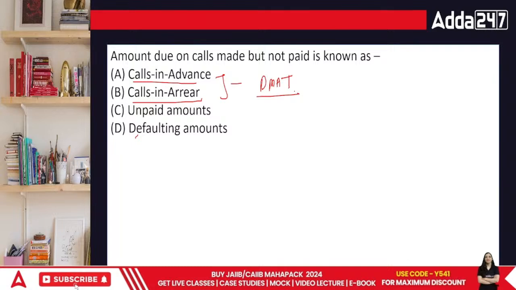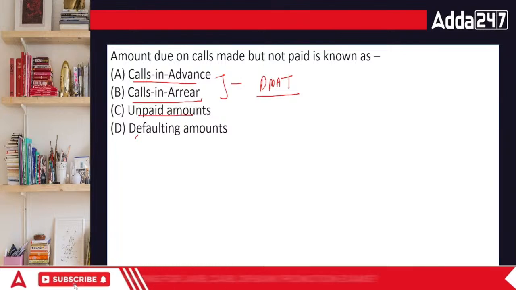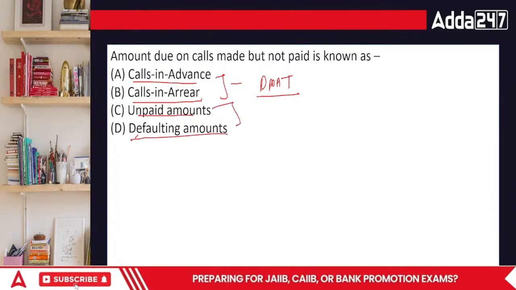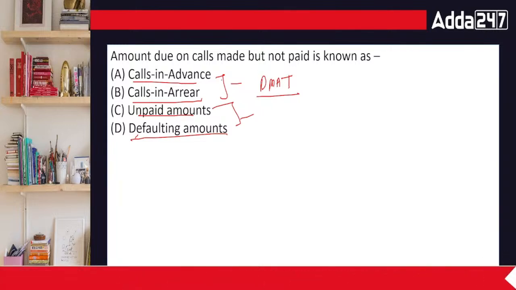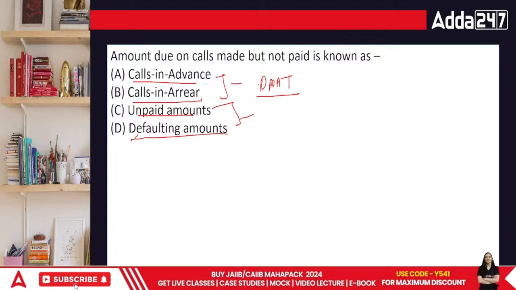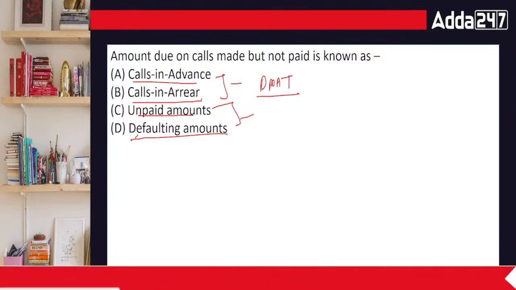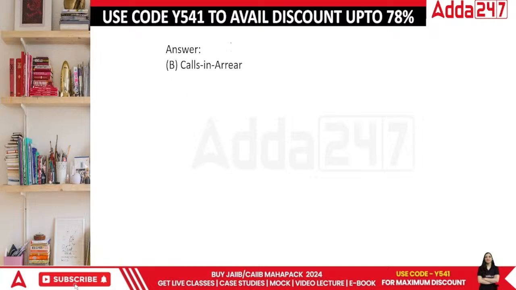Done. Now comes unpaid amounts or the defaulting amount. These are not even something which is written in the area of share capital at all. Only the part which is relevant is basically calls in advance and calls in arrears. Done, everybody? So in this case, we are talking about calls in arrears. The answer is calls in arrears.